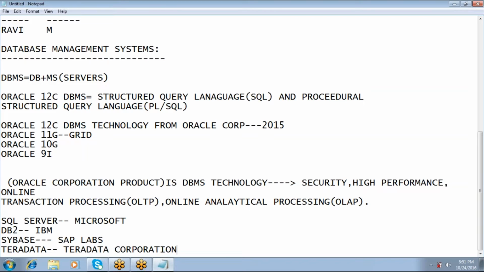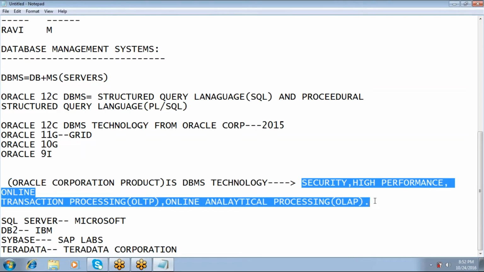However, 80% of the applications are developed on Oracle database. Why? It has features like high security, high performance, and OLTP and OLAP features.